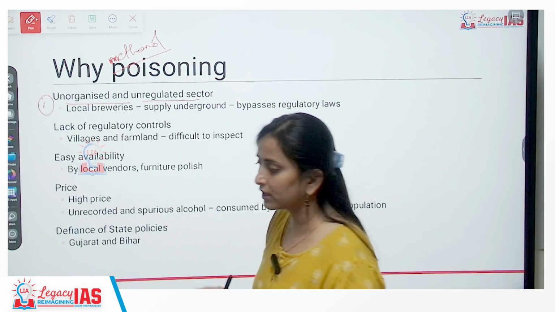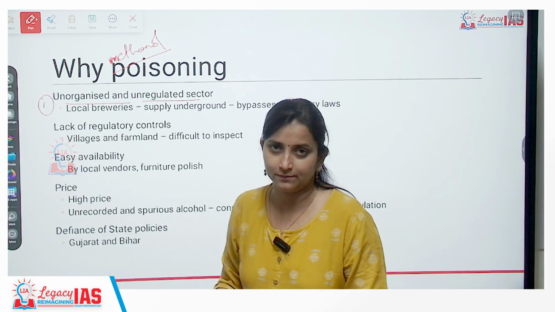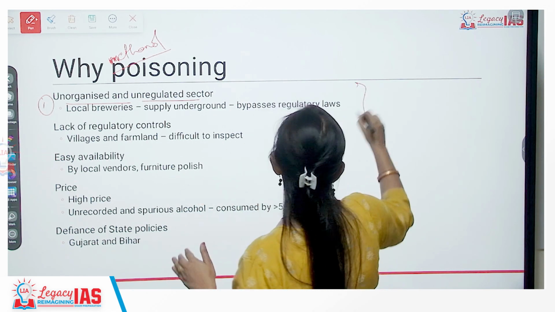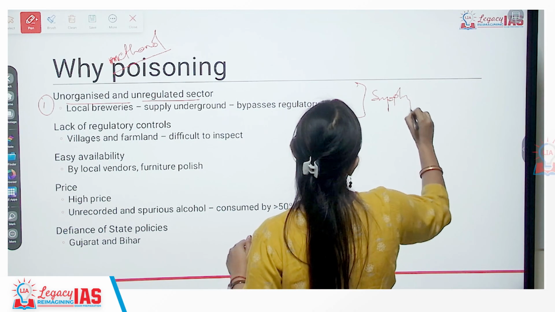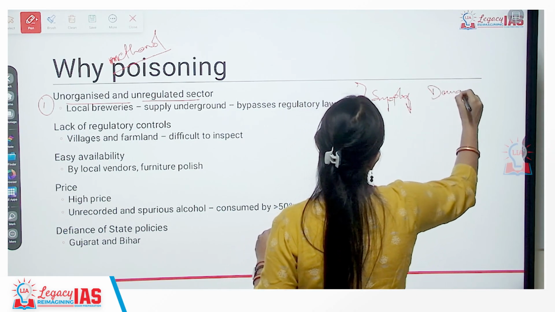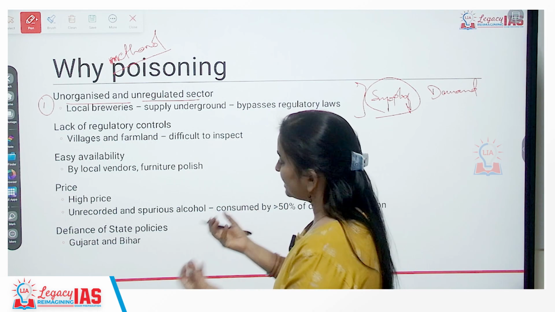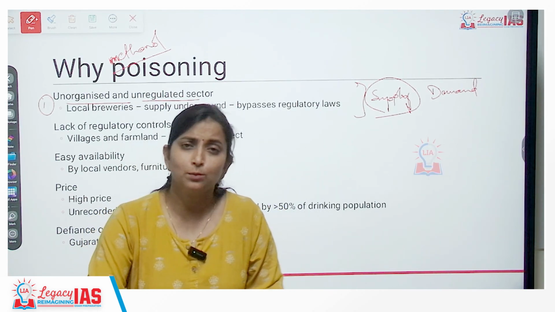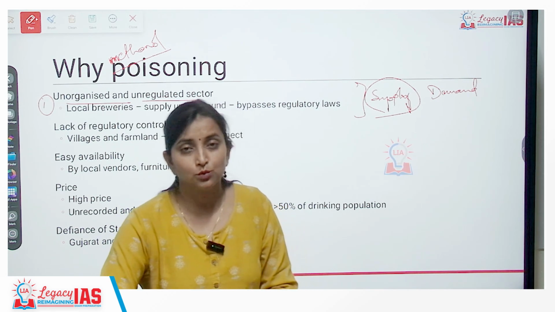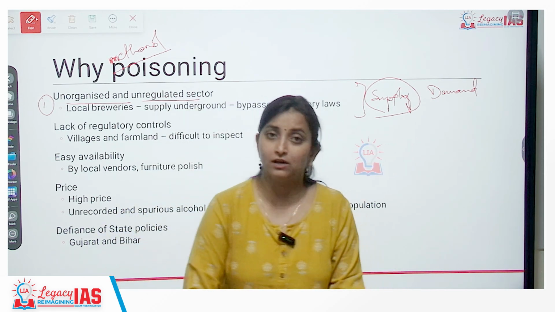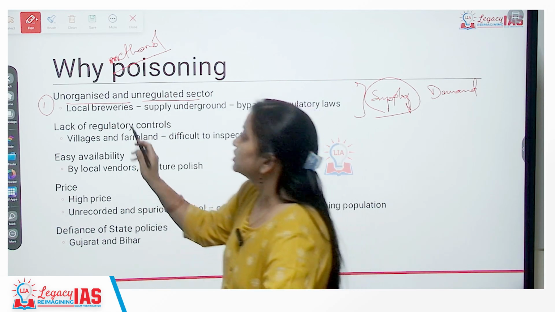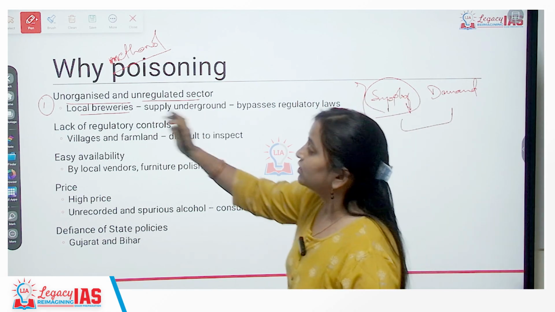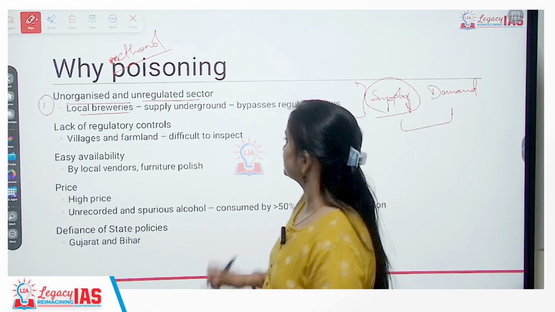See, the demand for alcohol or booze is quite high in India, okay? And we are not able to cater to this demand, because there is a huge gap between supply and demand. So to increase the supply, there are so many new distilleries that come up. Because so many distilleries are coming up, they do not comply with the regulatory instructions. Regulatory compliance is not followed by them. Okay? So to fill the demand supply gap, we witness the emergence of local breweries. Okay?